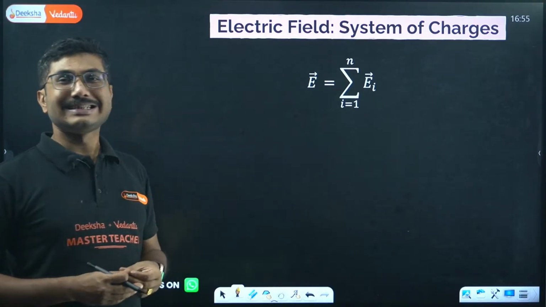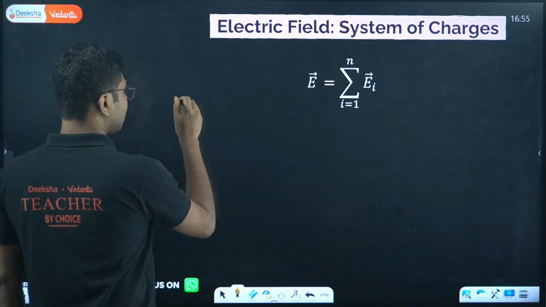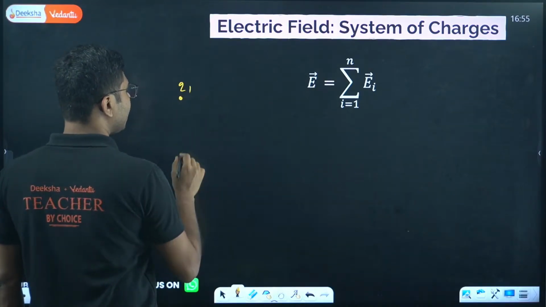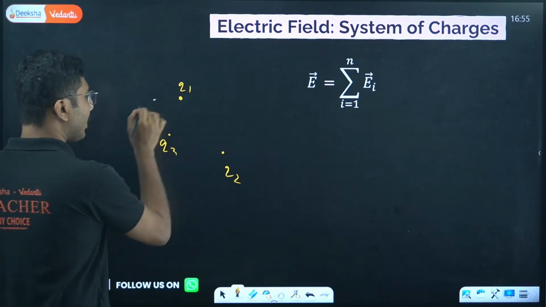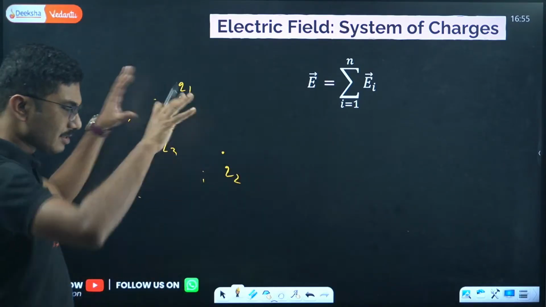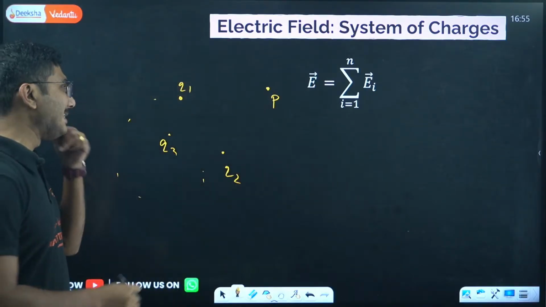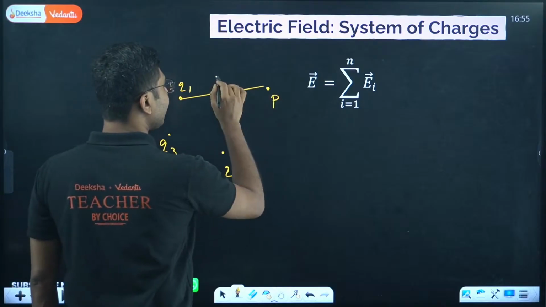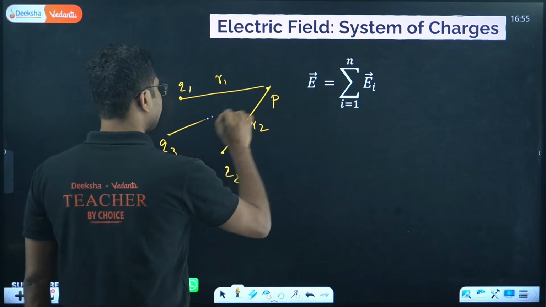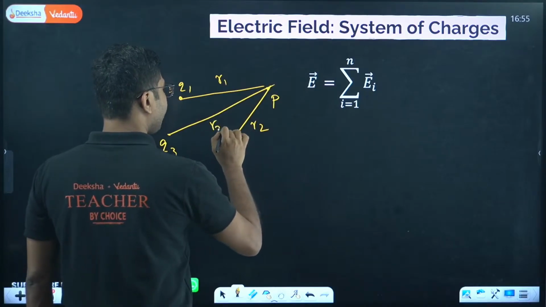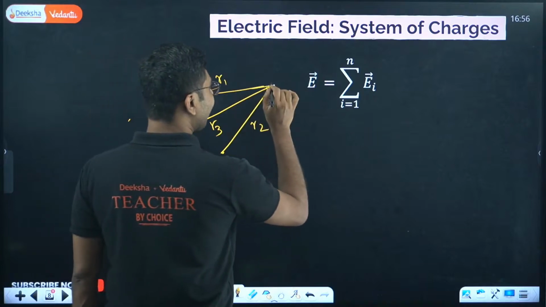Electric field due to a system of charges. System of charges means we have, say, a positive charge Q1, a charge Q2, a charge Q3 here, and so on and so forth. So a lot of charges are there in a space, and we are trying to find the electric field at a point. Each of them has a different distance: this one has distance r1, this one r2, this one r3. Some of them can be positive, some of them can be negative. So how do we find the net electric field at a point?